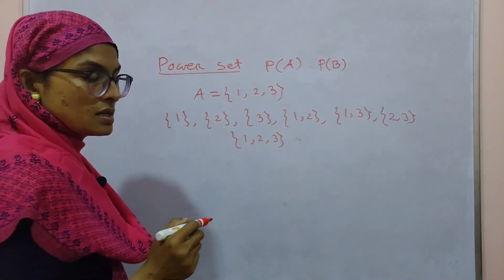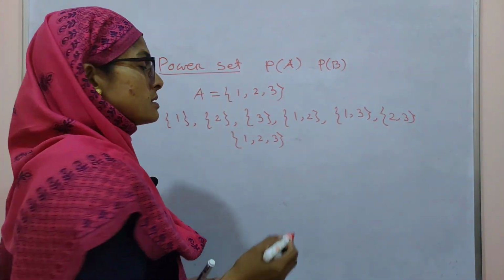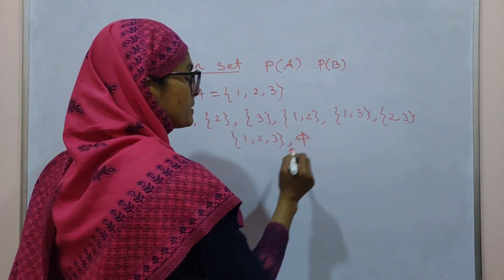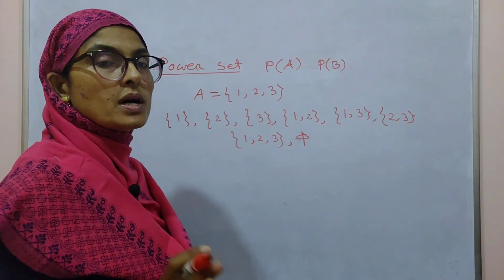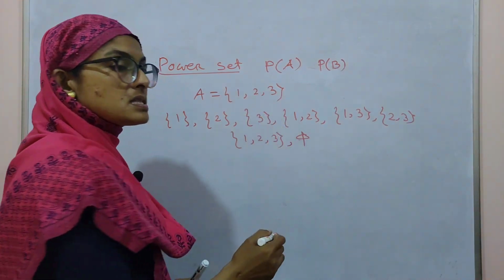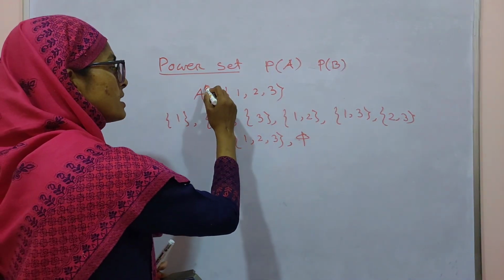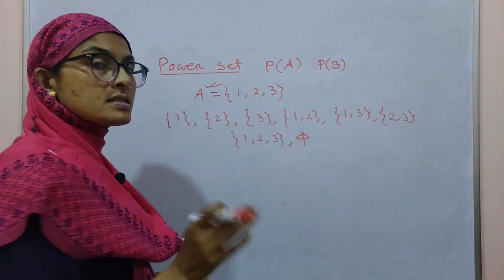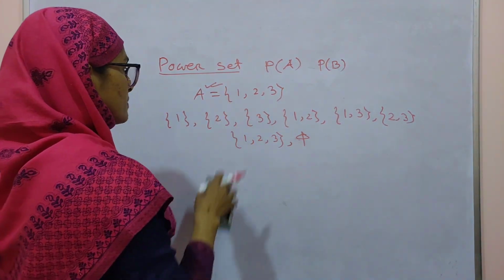And another subset is phi. Phi means the null set, where there is no element. Every null set is a subset of any set, and every set is a subset of itself.